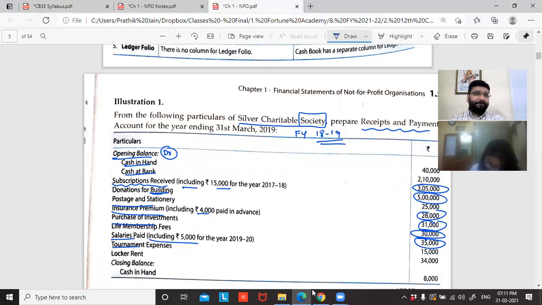Locker rent. Why will an NPO take a locker? What will the NPO keep in that locker? Think. The locker is a facility given by the NPO to its members. You are living in an apartment with 300 apartments, and apartments have an association.